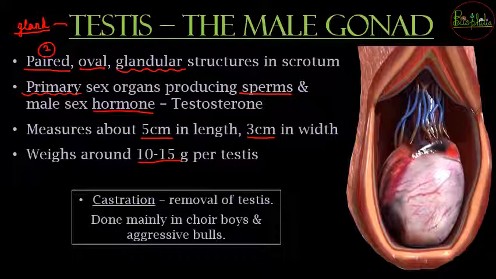Now a very important process that is done by humans is removal of testis. कुछ लोगों में ये testis remove कर दिए जाते हैं purposefully, that is called castration. Now why is castration done और वो किस लोगों में होता है? It is generally done in European choir boys and it is done in aggressive bulls. अब choir boys और aggressive bulls में testis remove करने की क्या वजह है? The reason is very simple: testis is the gland which is going to release testosterone.